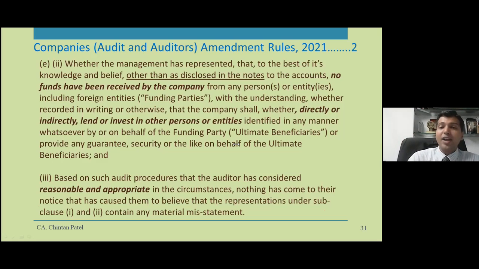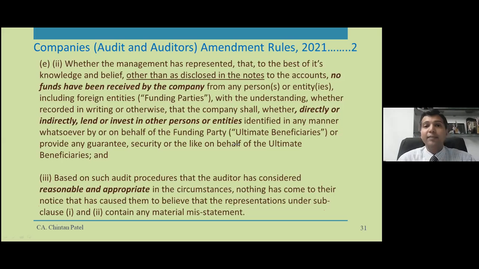If the auditor does not agree with the notes on accounts, and the management says no, I don't want to keep it in the notes on accounts, the auditor cannot say anything. Auditor can say only in the auditor's report. The notes on accounts drafted by the management is technically the final one. So if the auditor has something to say, the auditor has only one instrument, which is the auditor's report.